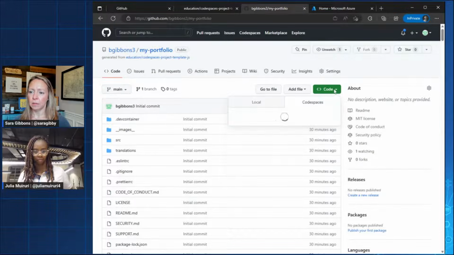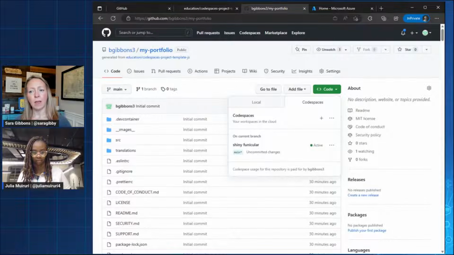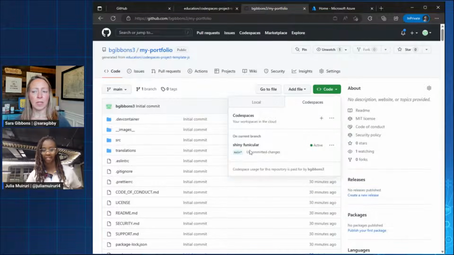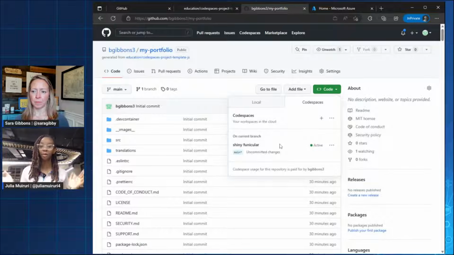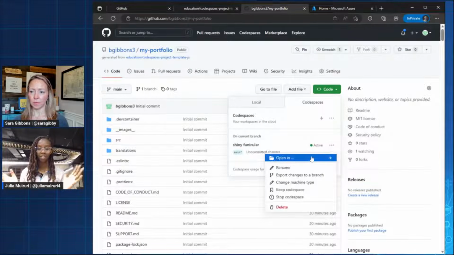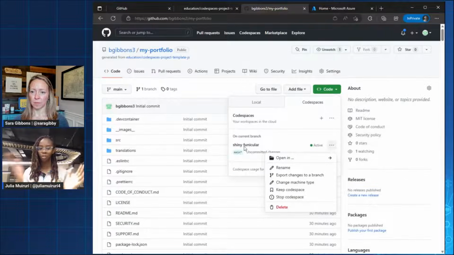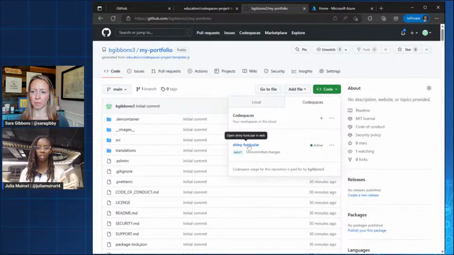All right. Oh, look, I like this too. Uncommitted changes. I don't know if we mentioned, it saved my changes, right, Julia? Yeah, that's awesome, because let's say you lost power and you're using a desktop, or you accidentally close out your code space, you won't lose the changes that you made.